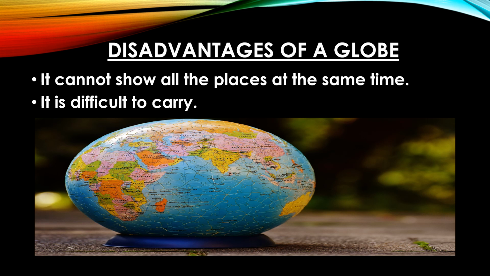Well, along with the advantages, a globe has certain disadvantages also. A globe cannot be of much use because of the following reasons, children. A globe cannot show all the places on the earth at the same time. Let me repeat it. It cannot show all the places on the earth at the same time. If we have to see the other side, a globe has to be rotated or turned. So we cannot see the places at the same time.